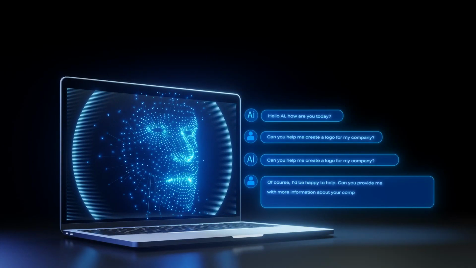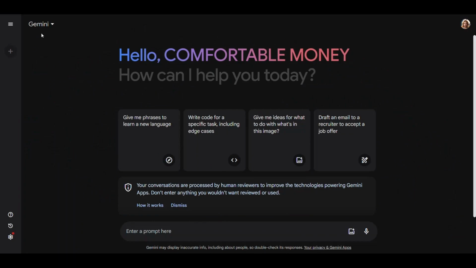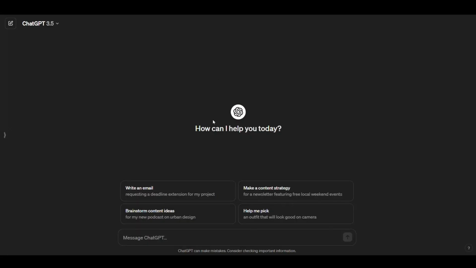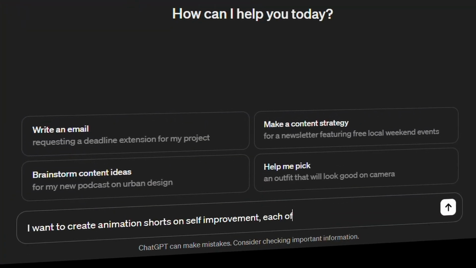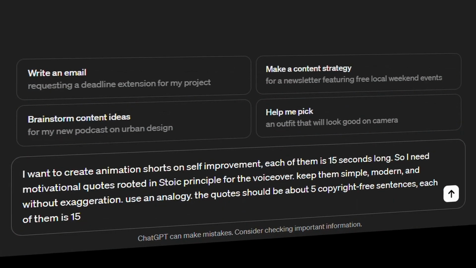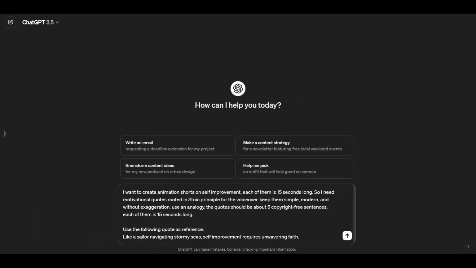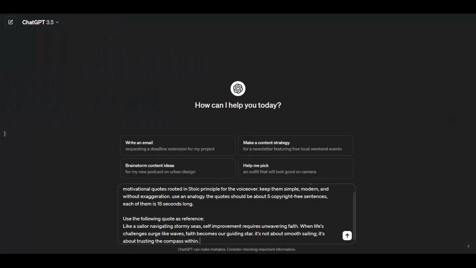The first is to create them from one of the famous AI chatbots, such as Gemini, Copilot, or Chatgpt. We prefer to use Chatgpt as it is awesome. You can use GPT 3.5 for free on OpenAI website. Here all you have to do is tell it that you want to create anime shorts about self-improvement and ask it to create 5 or 10 copyright-free quotes about Stoic principles, each of them 15 seconds or 20 seconds long, but tell it to create them in simple modern words without complication. And give it an example.